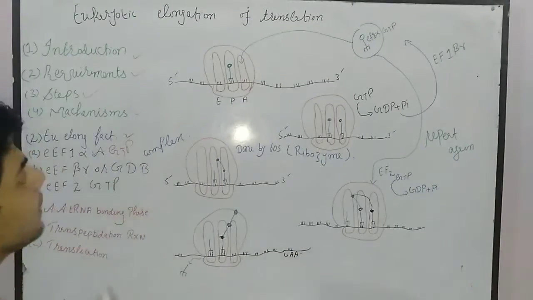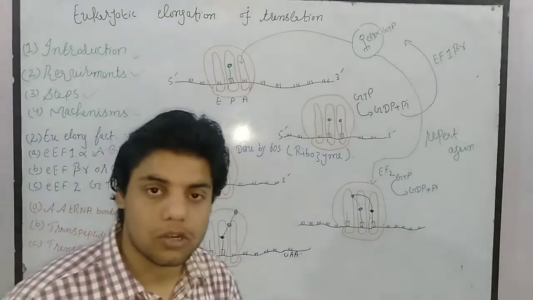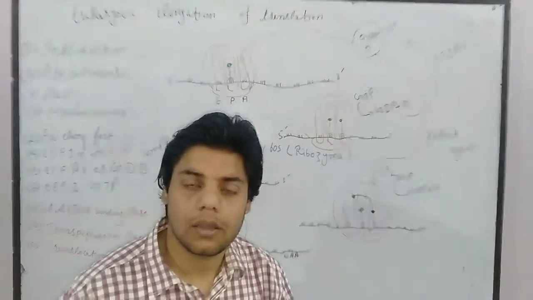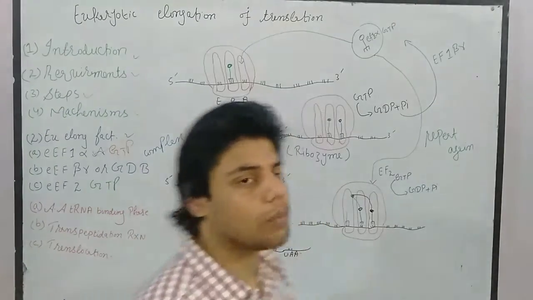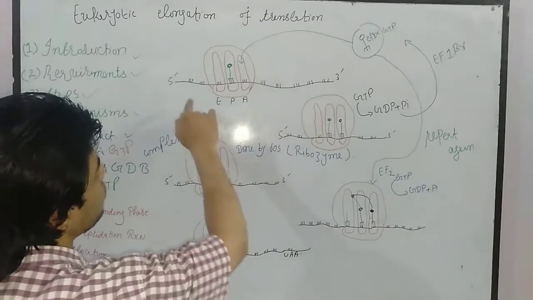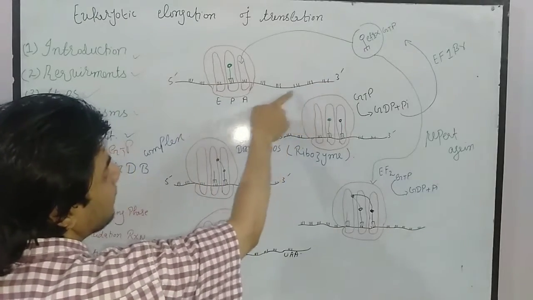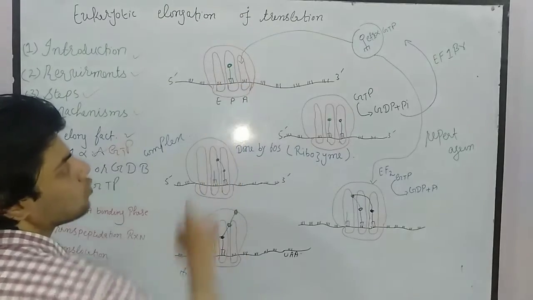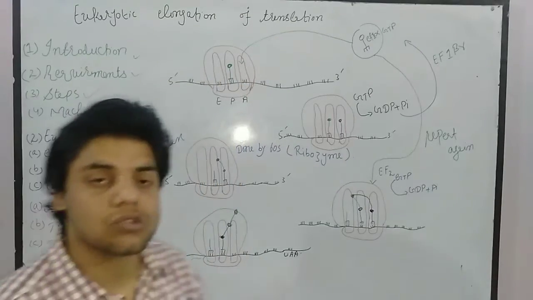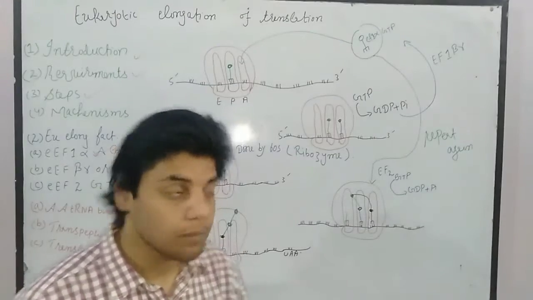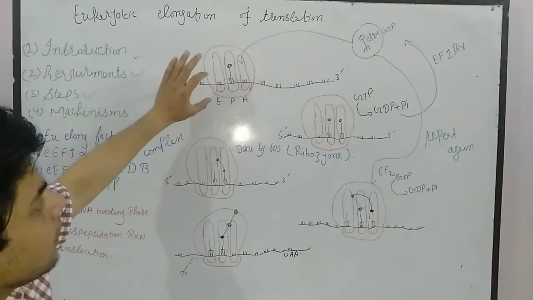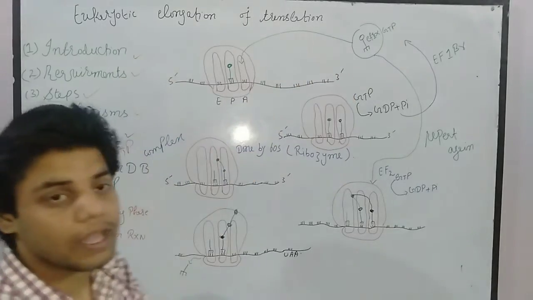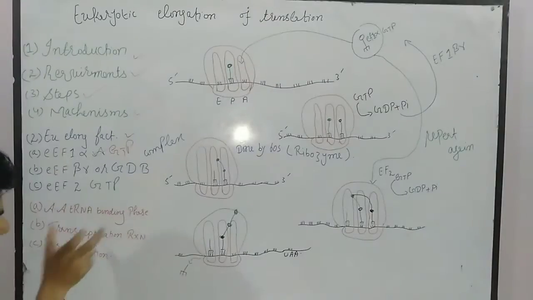Now let's explain the mechanisms of eukaryotic elongation of translation. This is the situation that we talked about in the previous video lecture. In initiation of translation, we have a messenger RNA and two subunits of the ribosome, and then we also have the first charged transfer RNA, which we call F-methionine. Okay, now what happened? This is the second stage. In the second stage, first of all, the first step will occur.